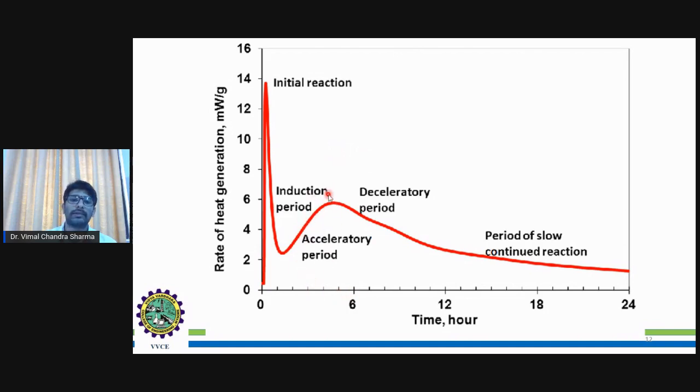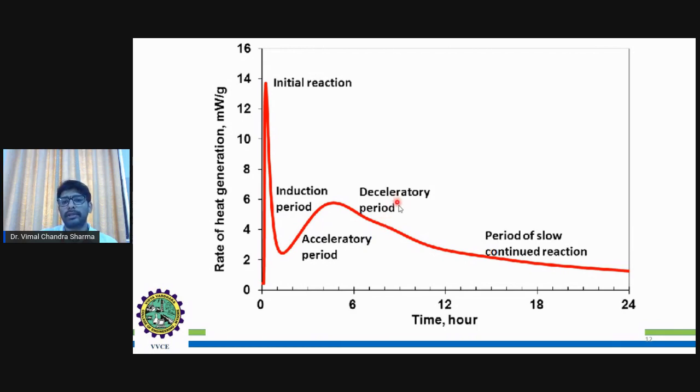After the acceleration period, during the deceleration period, the composition of CH as well as CSH will be decreased somehow, due to the initial reaction, induction period and acceleratory period. They contribute a lot to the generation of heat, then the chemical composition of the cement is reduced somehow.